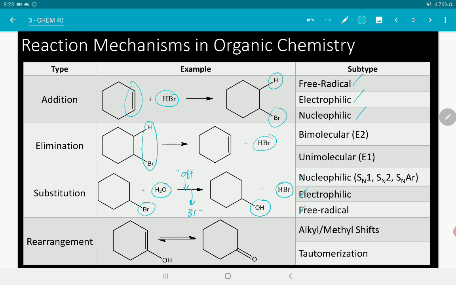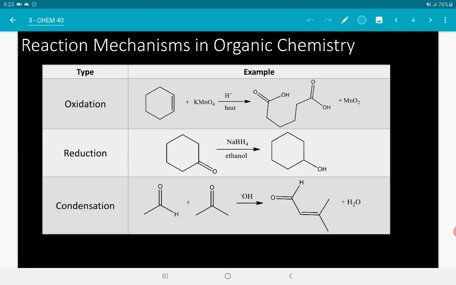Rearrangement, pansin nyo, this okay, compound just rearranged to form a keto. Okay, so this is an example of the keto enol tautomerization. Okay, so a tautomerization reaction between a keto and an enol is a reaction wherein your molecule rearranges itself for higher stability. So this is an enol, this is a cyclohexanol, okay, and this is a cyclohexanone or a keto. Okay, so let's review your naming now. Okay, so there are other types: oxidation, reduction, and condensation.